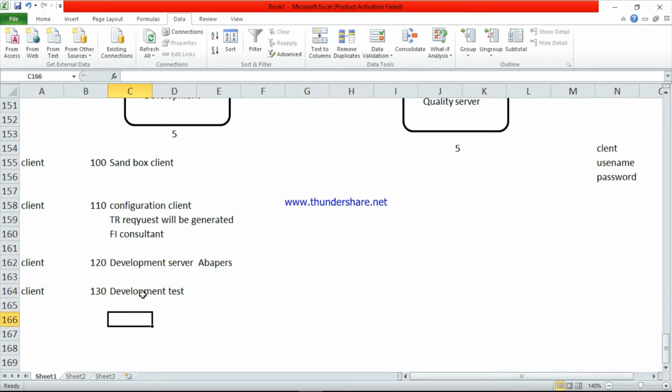Here we missed one point. Whenever they do the FI configuration, the TR request will be generated.